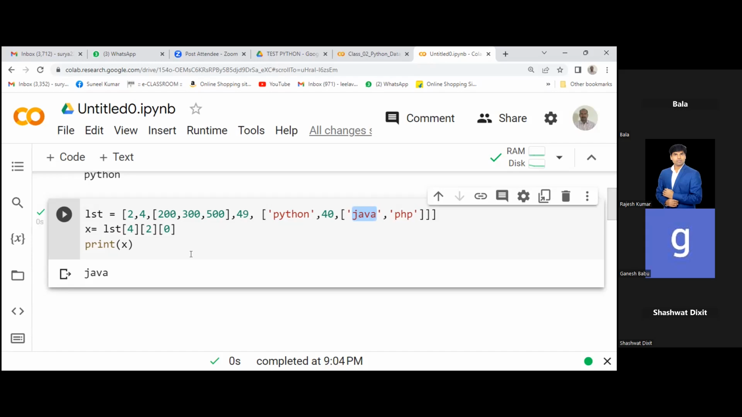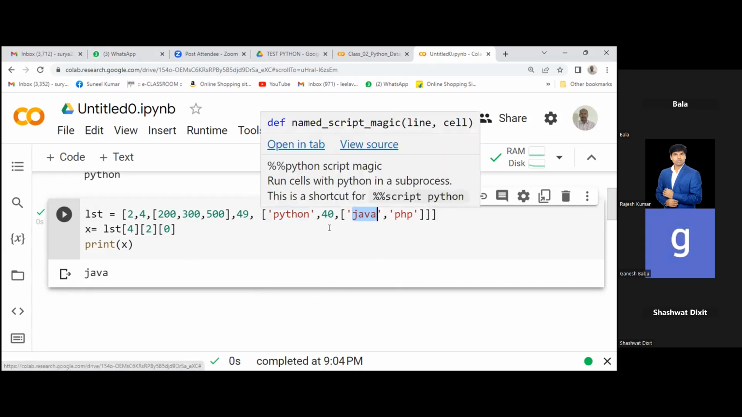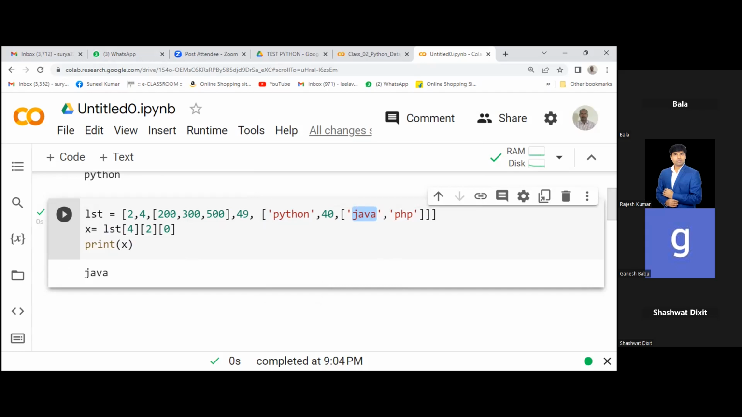So now I want to pull Java. For this Java, you have to figure out at what index it is sitting, where it is located. It is located in this outer list, which has Python, 40, and another list, right?